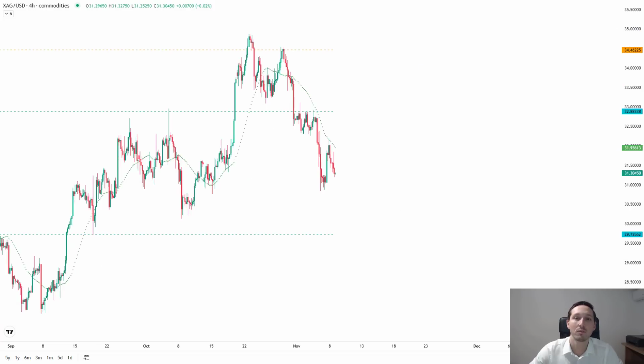And finally, we have silver, also a short or do nothing for me next week because of that bullish bias in the US dollar. Any pullback again, I would be looking for this to breach the 32.88. Silver is a very volatile market, so if you haven't got the stomach for the volatility or you're not used to trading very volatile markets, you might want to allocate into gold instead of silver. It's a bit more forgiving.